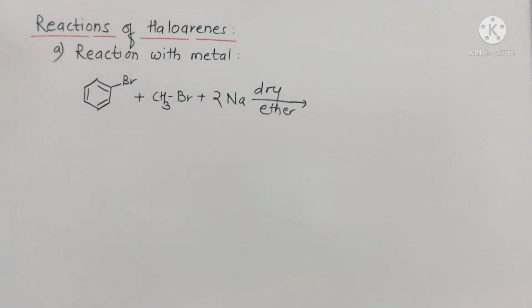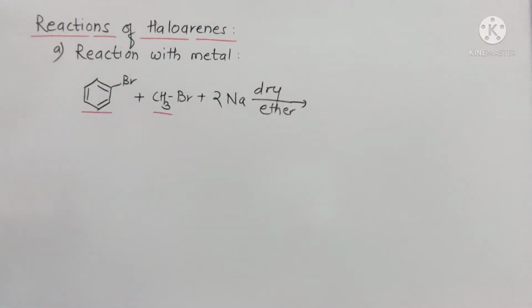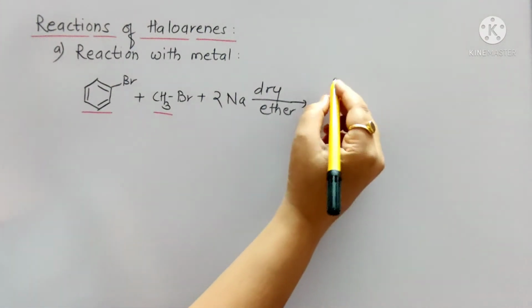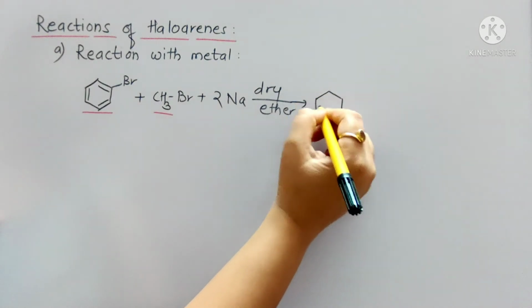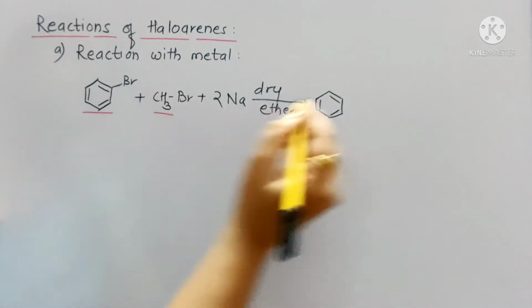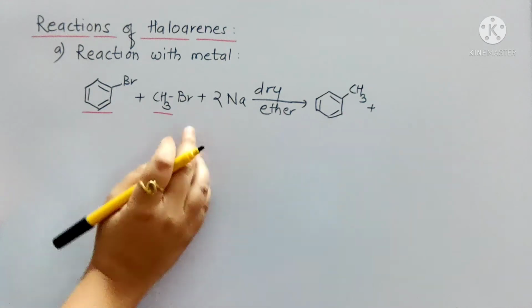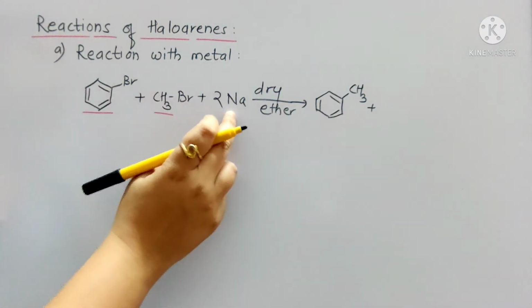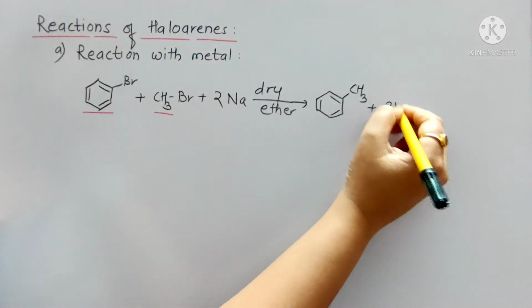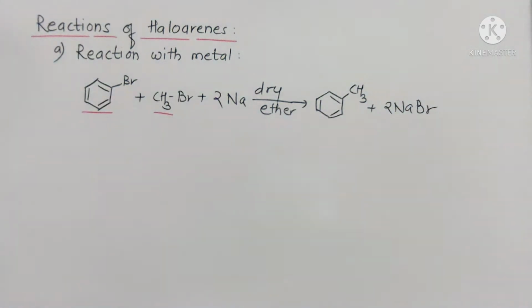Okay, so in this case, this alkyl group gets attached to this benzene and the product formed will be, this bromine gets substituted with CH3. And next, combine these two bromines with the sodium, it will form sodium bromide. So here the formation of toluene will take place.